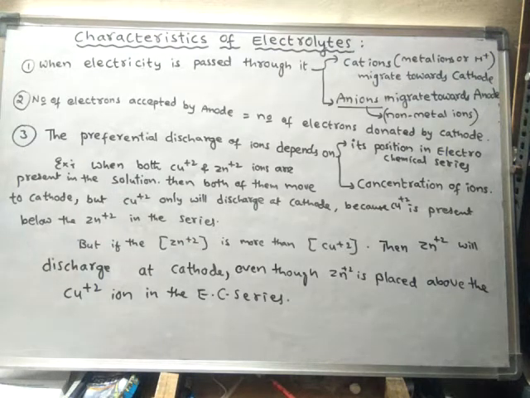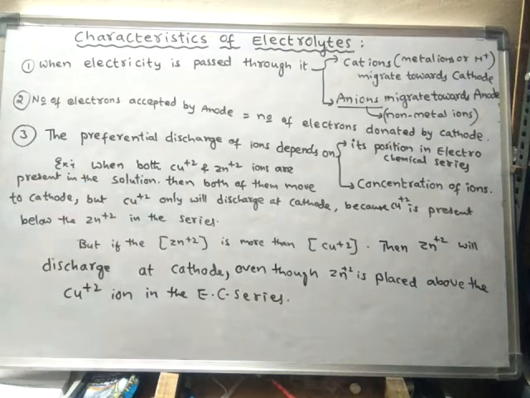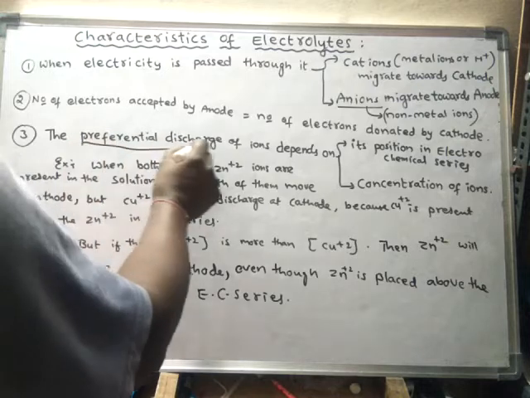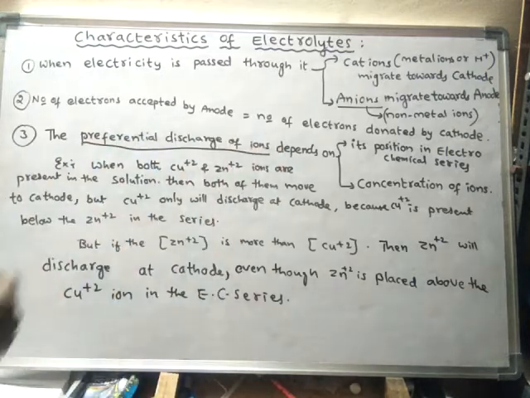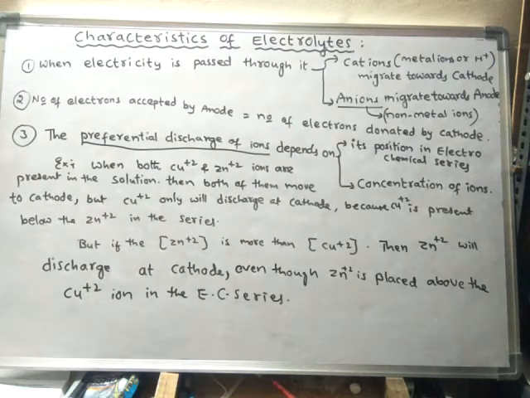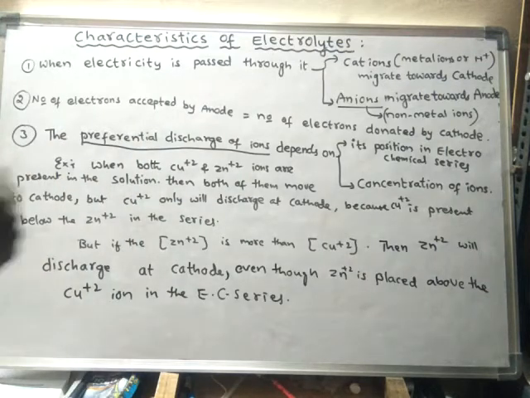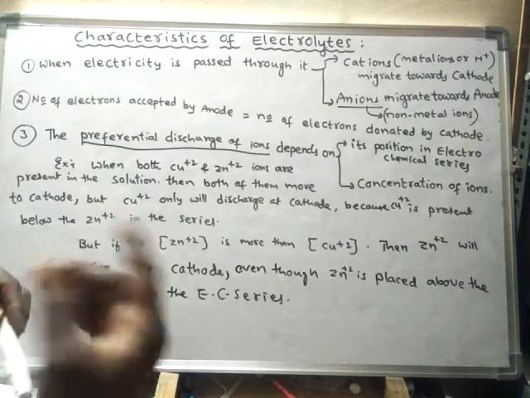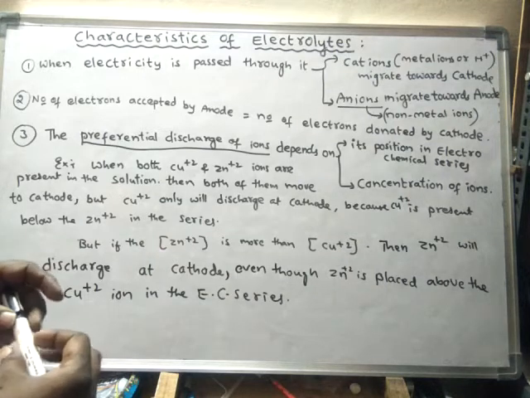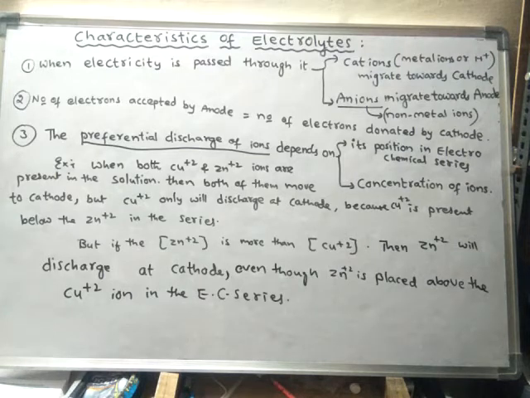Next, there is a term known as preferential discharge of ions. What does the preferential discharge of ions depend on? What is preferential discharge? If there is more than one cation or more than one anion, then the term preferential discharge is applicable.